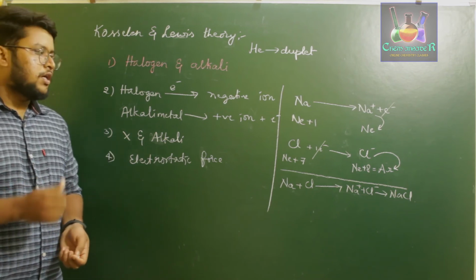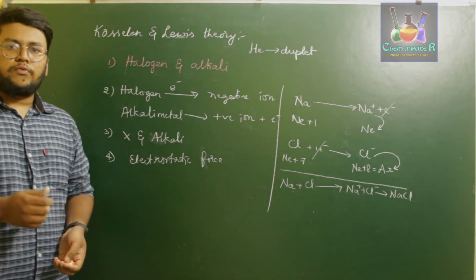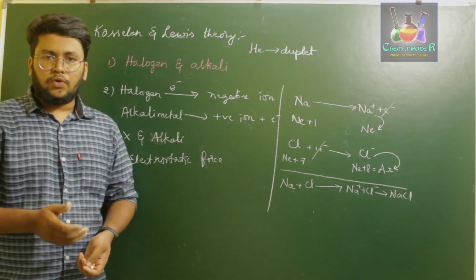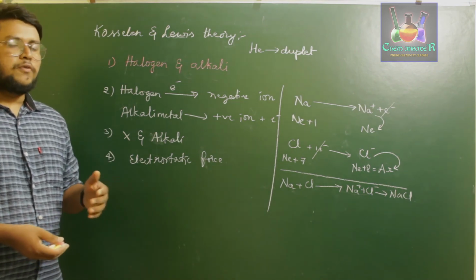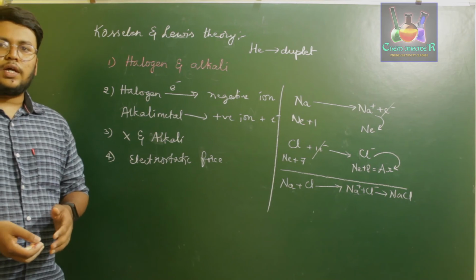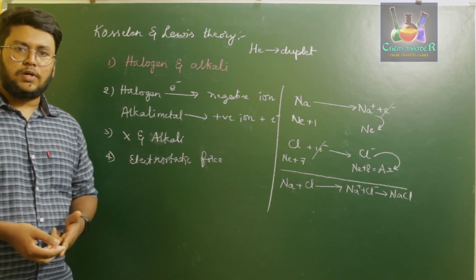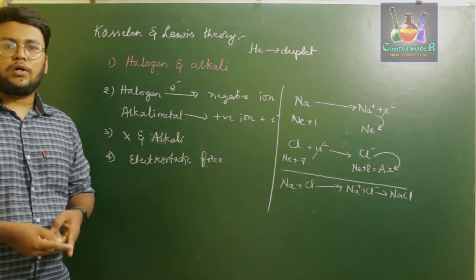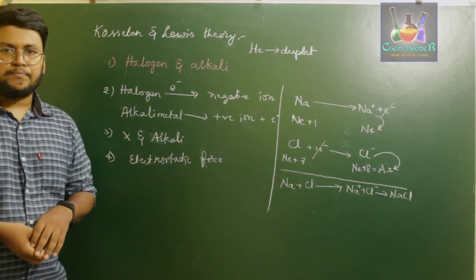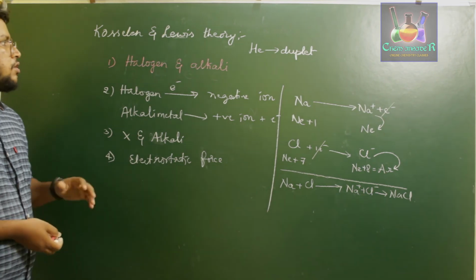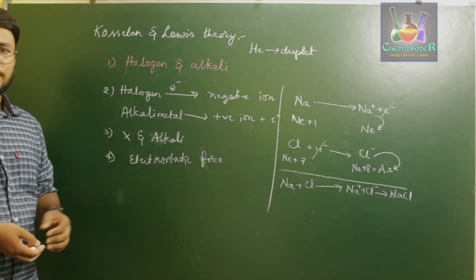So usually in case of sodium and chlorine we form electrovalent bond, which is nothing but the chemical bond in case of ions formed. So this is about the Kosselein and Lewis theory.